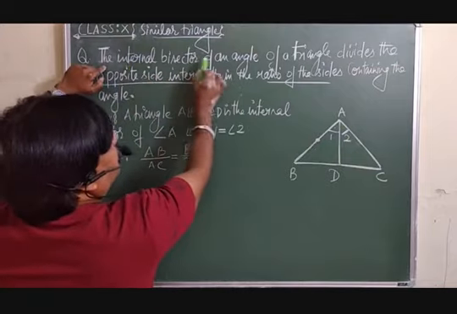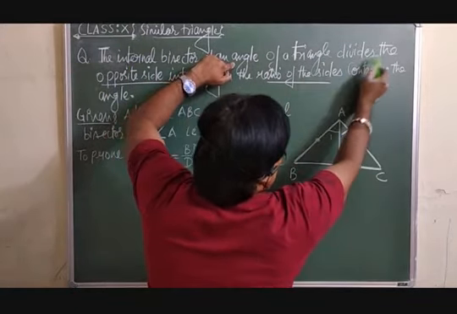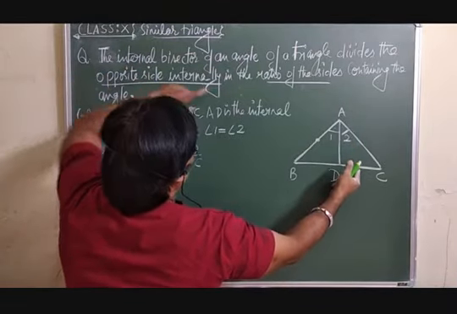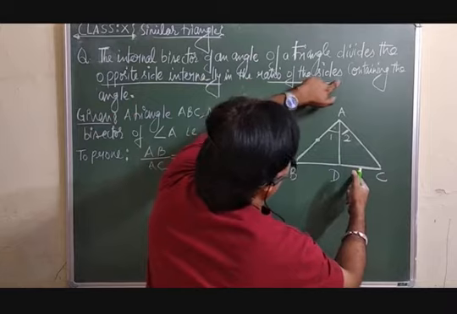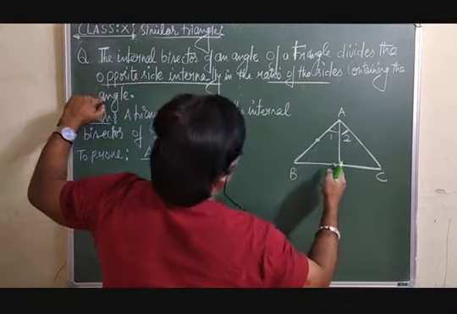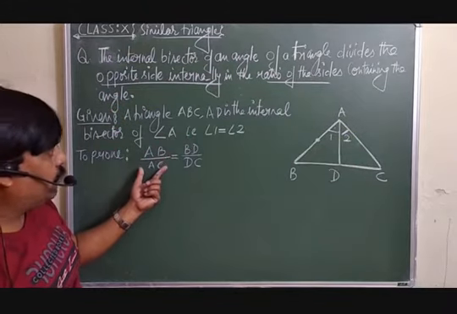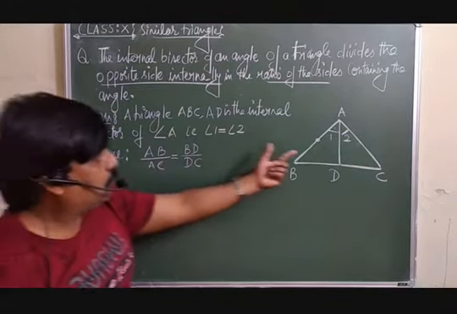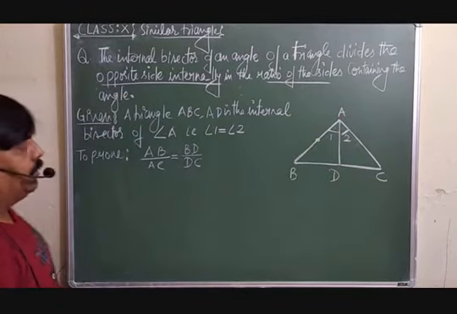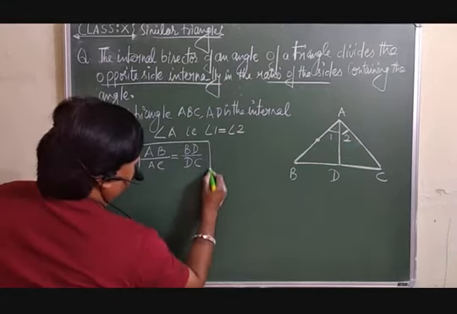Means the internal bisector of an angle of a triangle divides the opposite side internally in the ratio of the sides containing the angle. So we want to prove AB over AC is equal to BD over DC. This is already given: AD is the bisector, so angle 1 is equal to angle 2. We want to prove this.